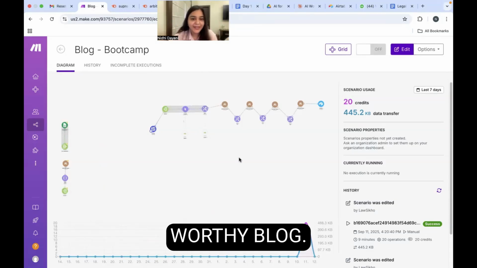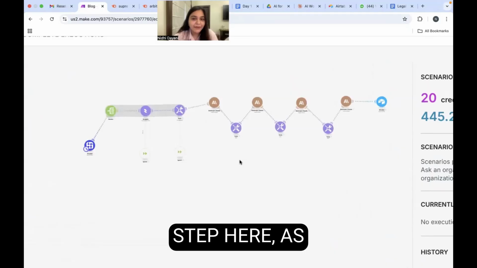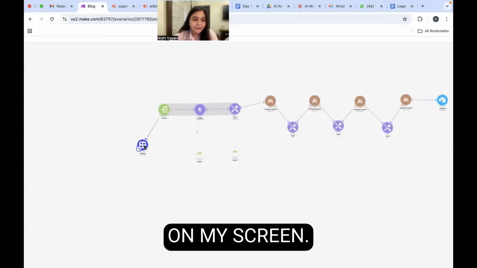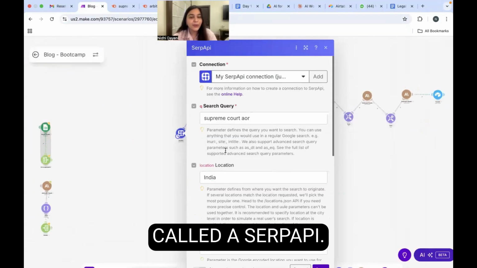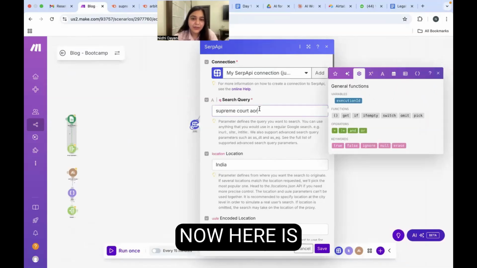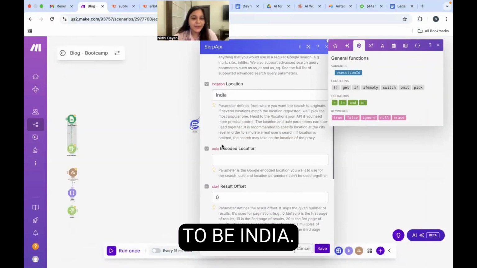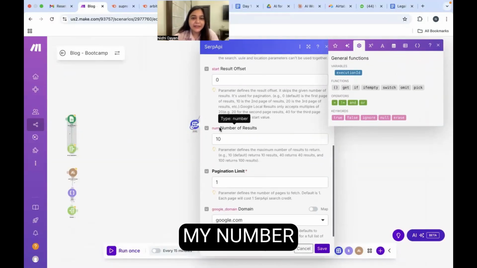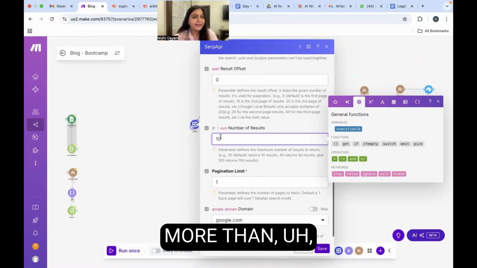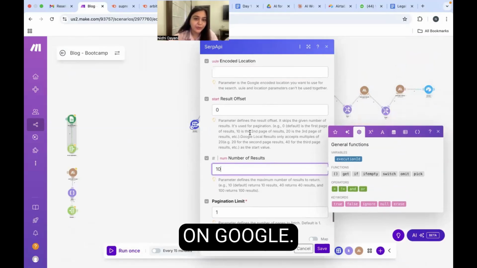worthy blog. So the first step here, as you can see on my screen, this is what is called a SERP API. Now here is where you go ahead and put out your keyword, which is something that I have done. I want to write on Supreme Court AOR. So this is my search query and I have specified the location to be India. And this is my number of results. So I don't want more than 10 links for AI to identify and I wanted to search on Google.